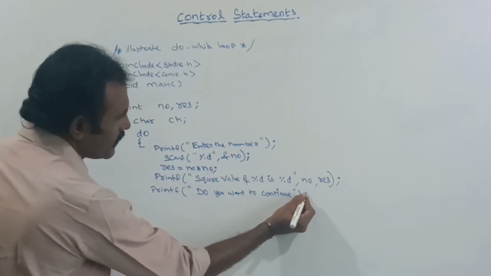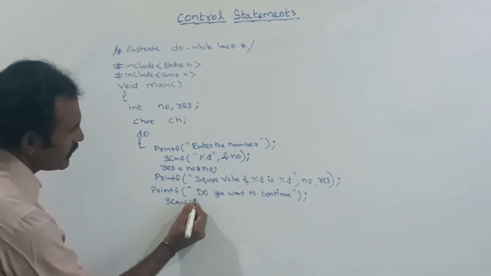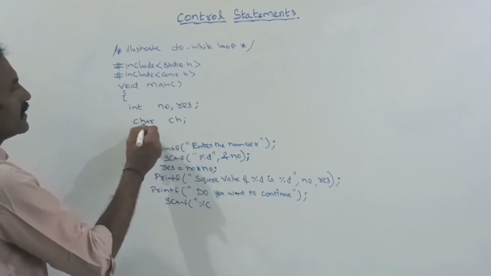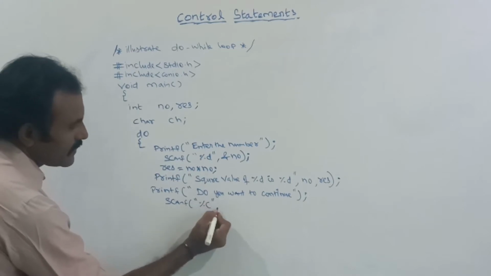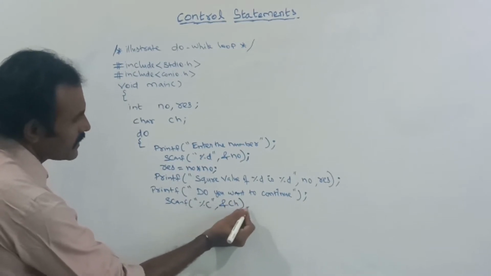Here use the scanf function, and you should use percentage C because CH is a character data type. So I am using CH.